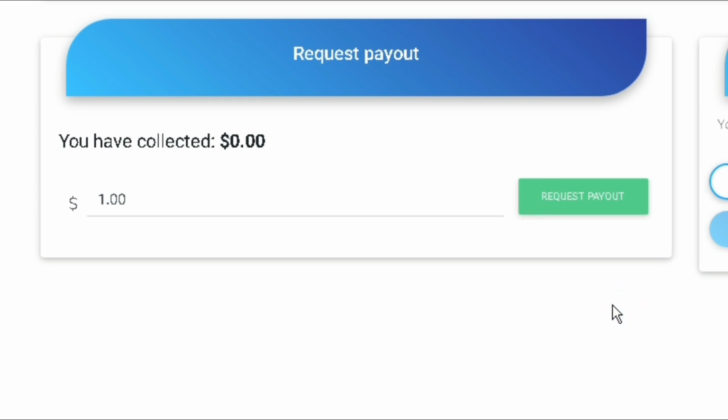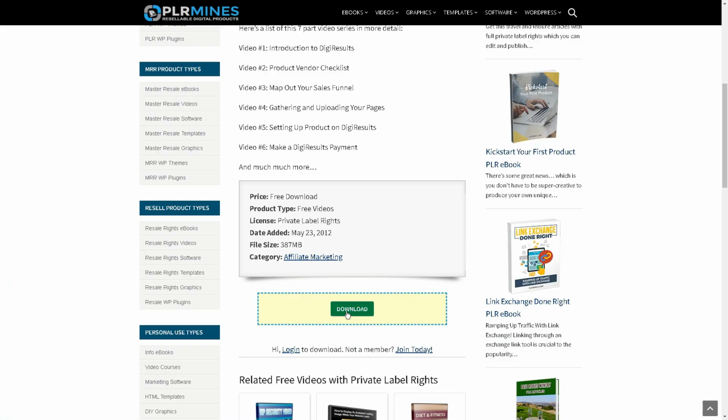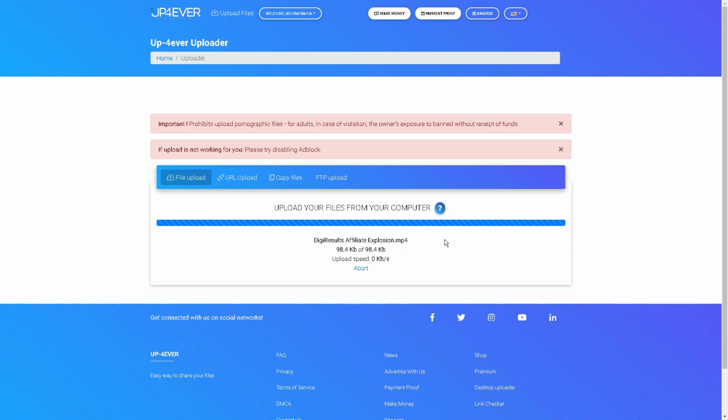One of the advantages of this site is that you don't need to accumulate a specific balance before being able to withdraw your earnings. You can request a payout even if you have as little as $1 or even less. Furthermore, you have ample space available to upload your files, enabling you to upload hundreds of them, potentially generating a significant amount of passive income. To summarize, the process involves repeating the same steps again and again. Head over to PLR Minds to download a variety of files, and then upload them to Up4Ever in order to get paid. If you feel that the selection of files on PLR Minds is insufficient, you can explore other PLR websites for alternative options. One such option is freeplrdownloads.com.